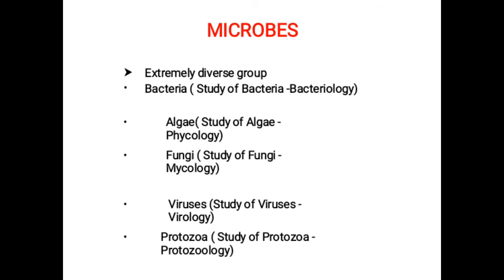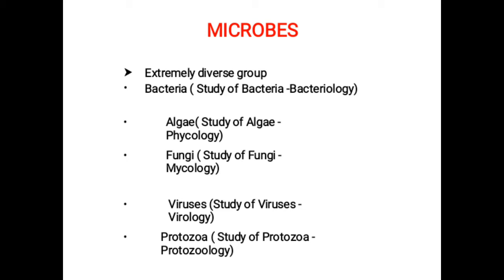The second thing we are going to focus on is microbes. Microbes are small organisms that can be used in the production of foods and others, even in research, but some may be seen with the naked eye. They are an extremely diverse group.